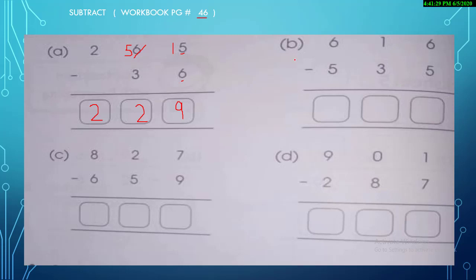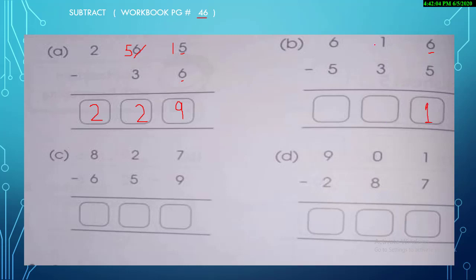Sometimes students make this kind of mistake. They start solving the questions from the left side, or from the hundreds side, which I told you about. This can make your answer wrong, so don't make this kind of mistake. Always solve the questions from the right side, which we call ones, tens and hundreds. 6 minus 5. It's more on the top. Yes, no need to stop. 6 minus 5, the answer is 1.